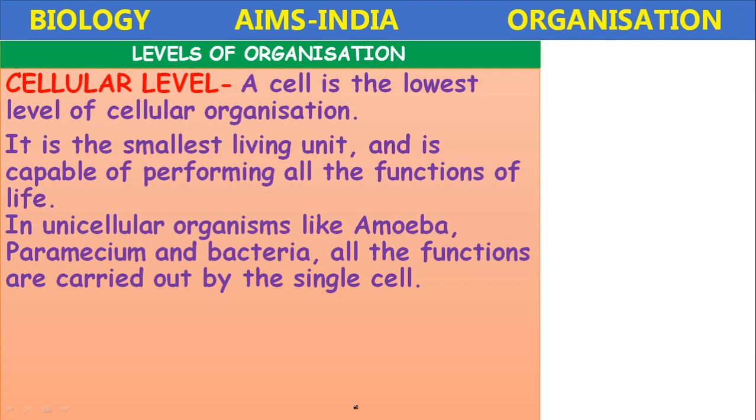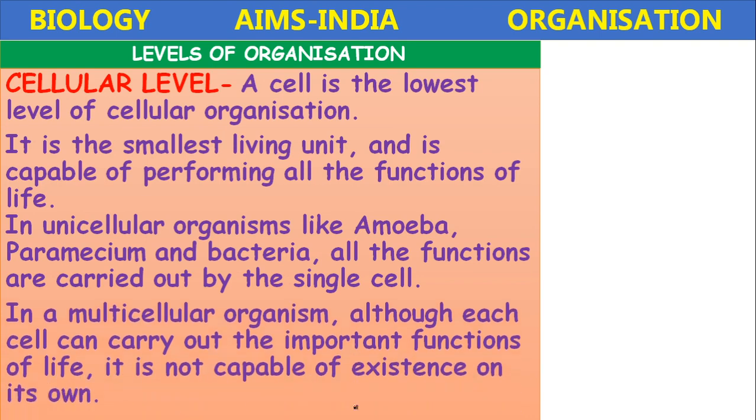For example, in unicellular organisms like amoeba, paramecium and bacteria, all the functions are carried out by the single cell. Though amoeba is a single cell, it undergoes digestion, respiration, excretion, reproduction. So that's why it is the smallest living unit. The unit means it represents the structure as well as function. So we can define the cell as the structural and functional unit of living organisms. Okay.